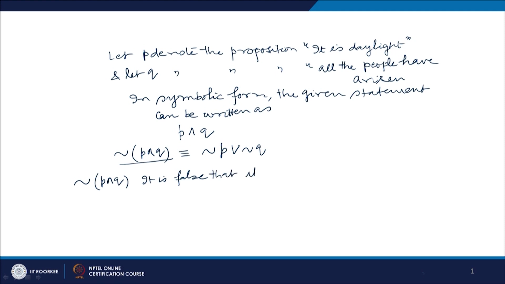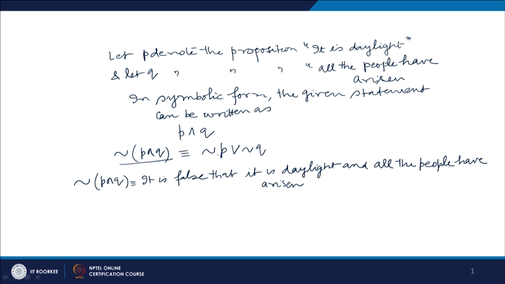Negation of P and Q is the statement, it is false that it is daylight and all the people have arisen.